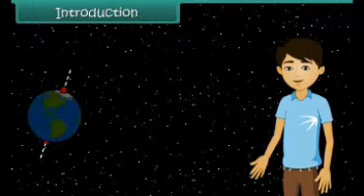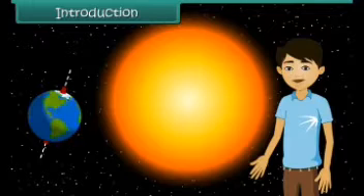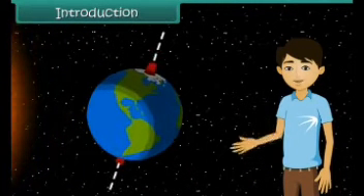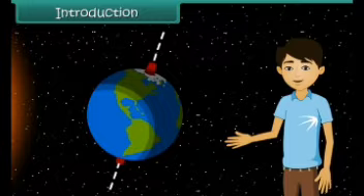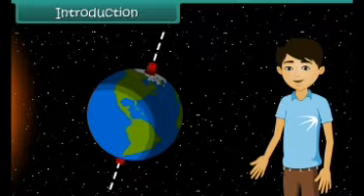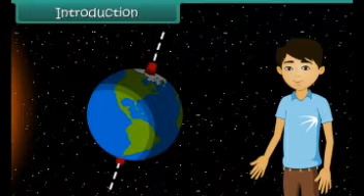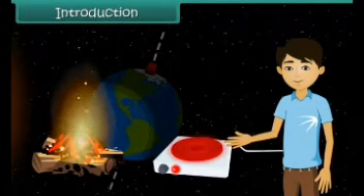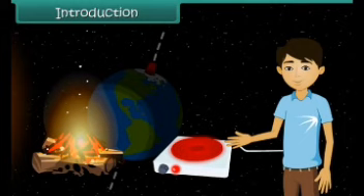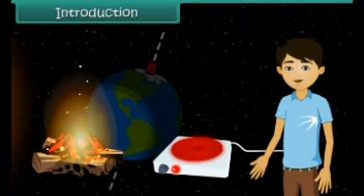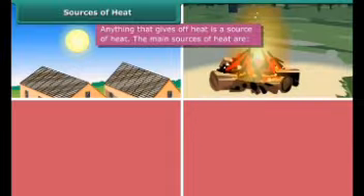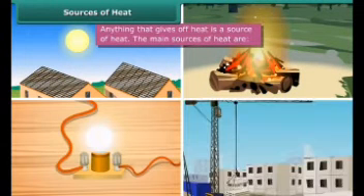Can you imagine how cold the earth would be if there were no sun? The sun is the earth's main source of heat. Only a little of the sun's heat reaches the earth. However, this is enough for life to exist on the earth. Other sources of heat are fire, electric heater, etc. In this lesson, you will learn about heat and its measurement.